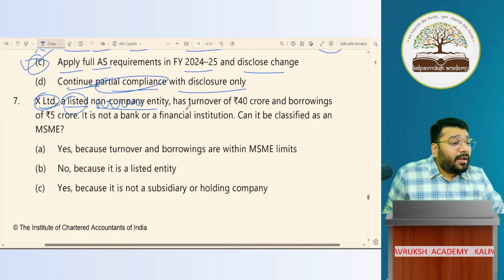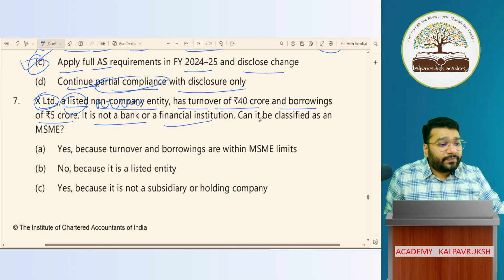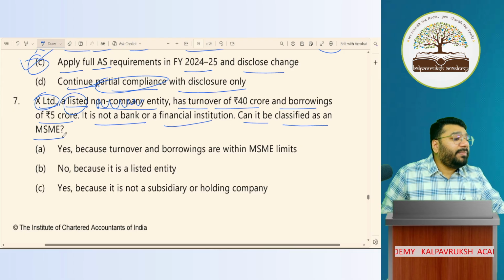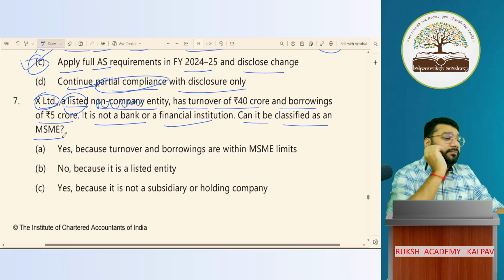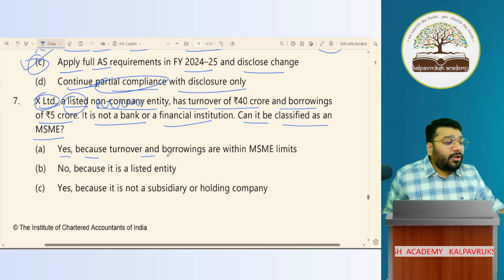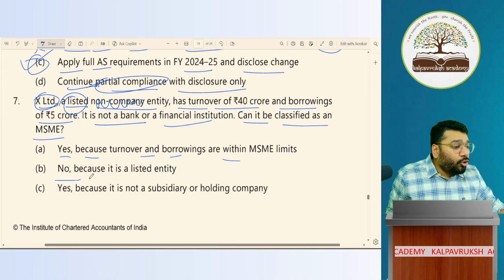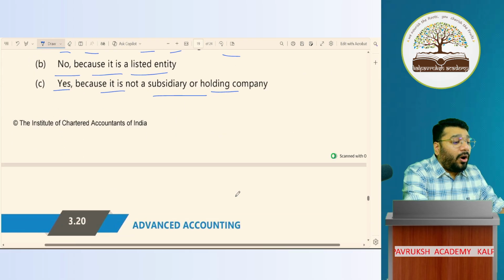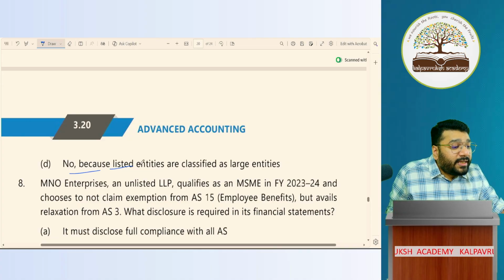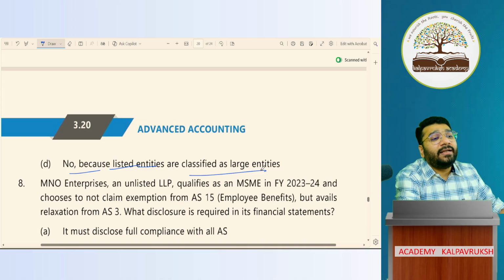This company, listed company, has a turnover of 40 crore, borrowing 5 crore. Not a bank, not FI. Can it be classified as MSME? X Limited, they're telling. Can it be classified as MSME? Yes, because turnover and borrowing are within limits. No, because it is a listed entity. Yes, because it is not a subsidiary of a holding company. Or no, because listed entities are classified as large entities.